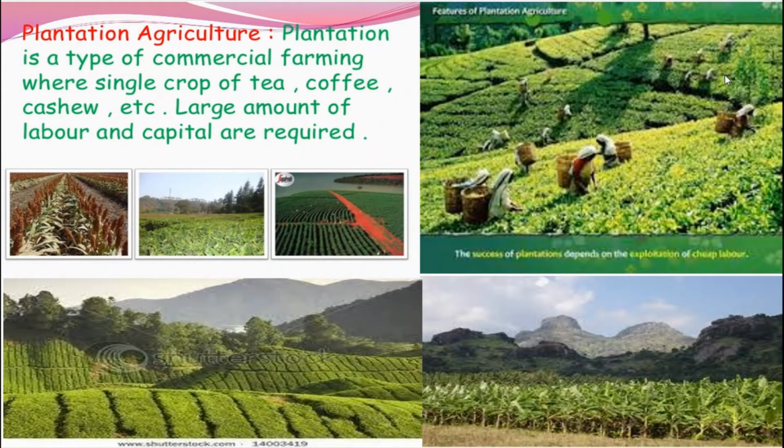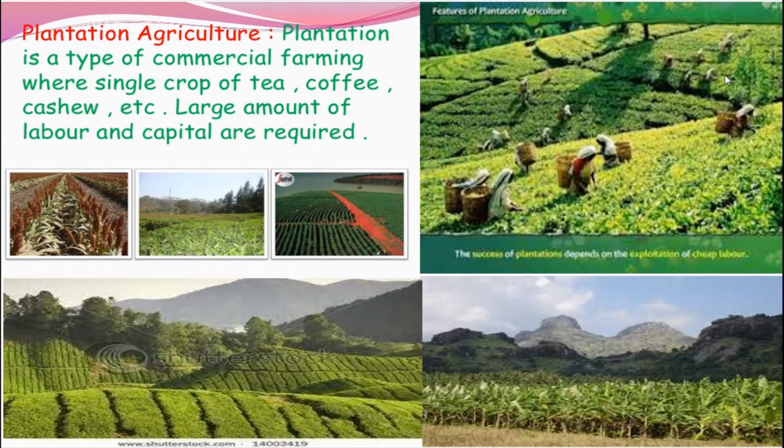Plantation is also a type of commercial farming. In this type of farming, a single crop is grown on a large area. See here, this is a tea estate. A single crop is grown on a large area. The plantation has an interface of agriculture and industry. In which way?